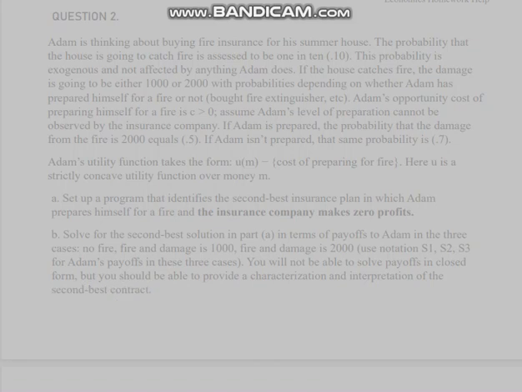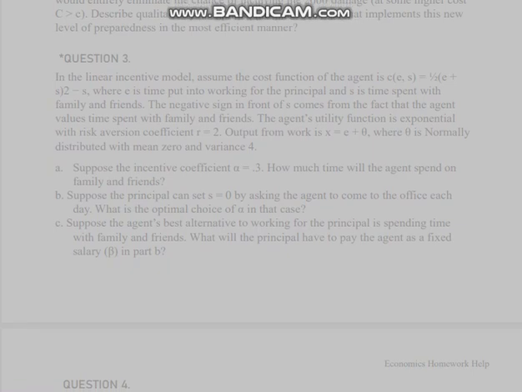Suppose now that Adam has a third option. He can prepare for a fire in a manner that would entirely eliminate the chance of incurring the 2,000 damage, at some higher cost c' > c. Describe qualitatively the optimal insurance contract that implements this new level of preparedness in the most efficient manner.